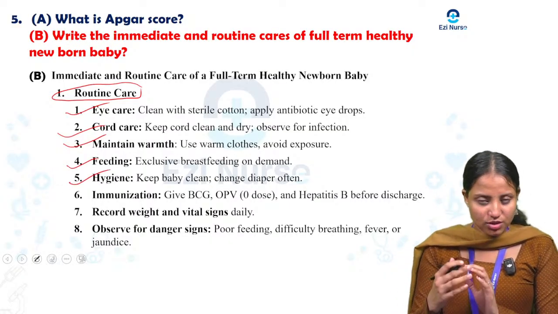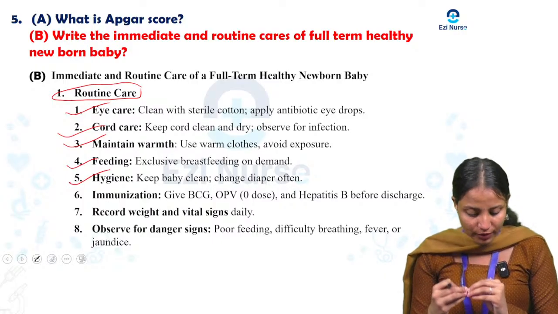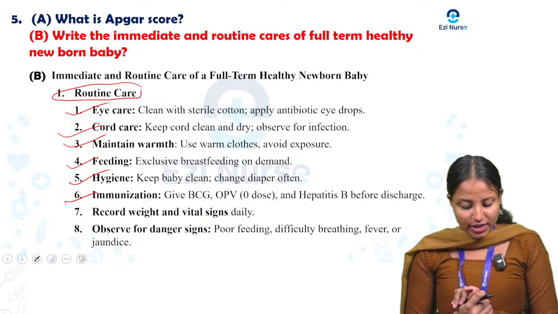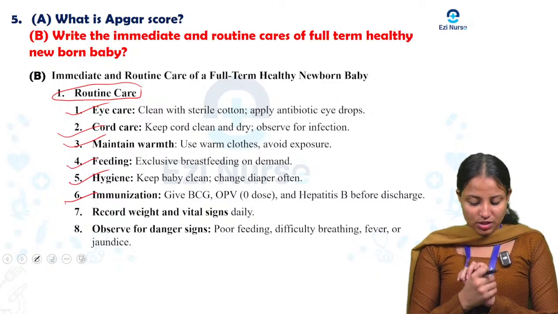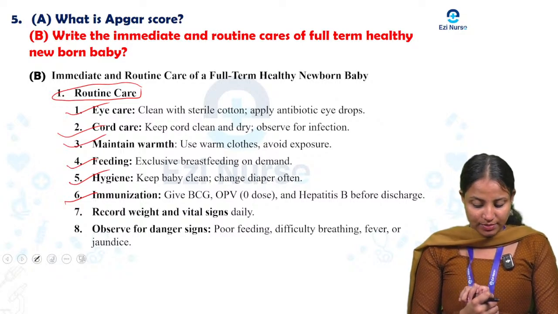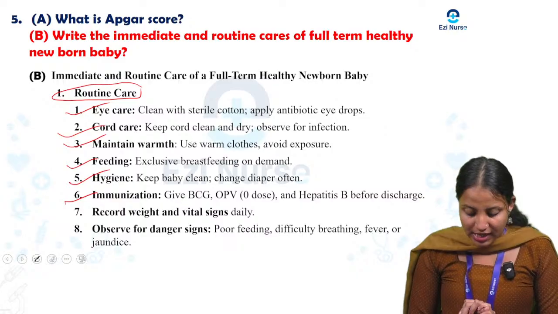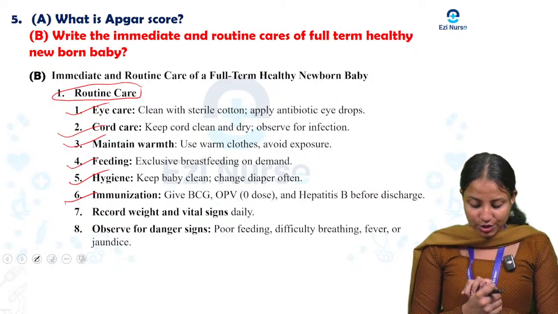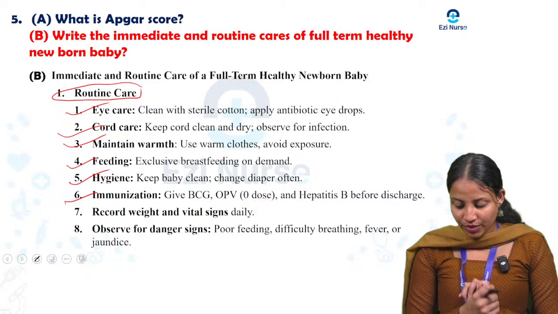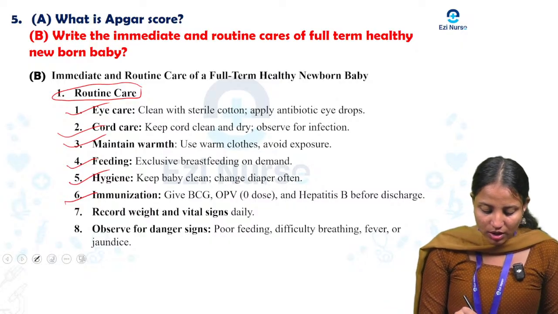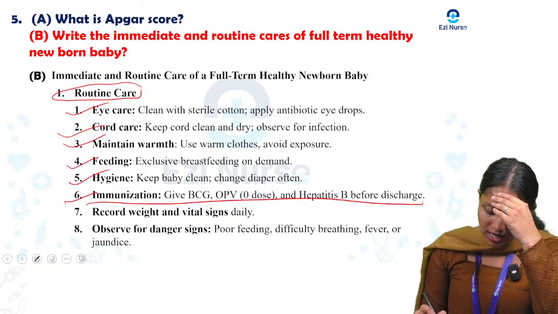Next one is hygiene. Keep the baby clean and change the diaper often. Then it will be the immunization. Give BCG, Bacillus Calmette Guerin, that vaccine should be given to prevent tuberculosis. OPV, oral polio vaccine, should be given for poliomyelitis. Next one is hepatitis B. So before discharge, these are all the immunizations that are given at birth. At birth we give these 3 vaccines.